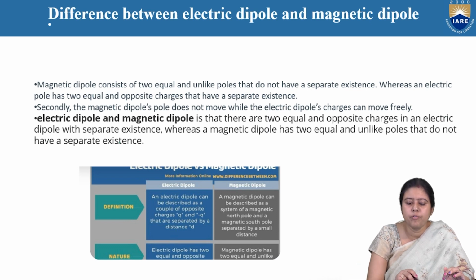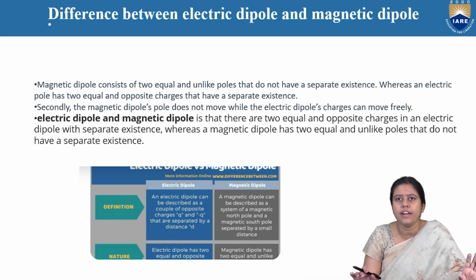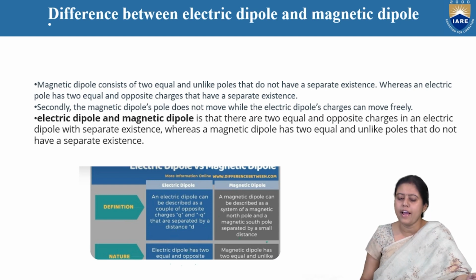An electric dipole is a couple of opposite charges plus Q and minus Q separated by d. A magnetic dipole is a north pole and a south pole separated by a small distance L.